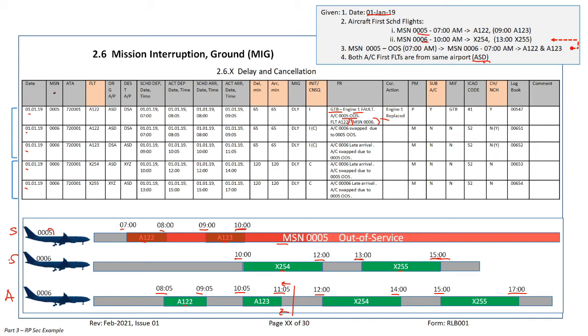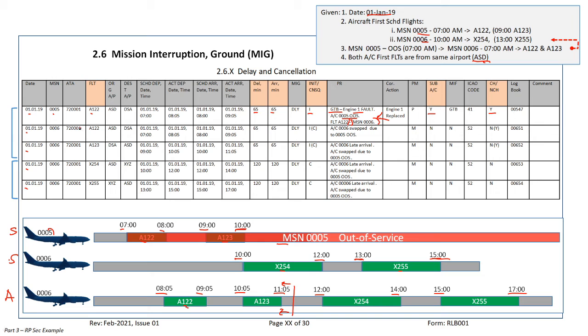So record number 1 for aircraft 05. Flight number 122. Delay 65 minutes, late arrival 65 minutes, initial, consequential, initial. Problem reported: ground turnback, engine fault, aircraft 05 out of service, flight 122 and 123 done by MSN 06. Substitute aircraft, yes, because 06 in this case is the substitute aircraft. And I'm going to bring in here a little bit of aircraft economics: chargeable, non-chargeable. Chargeable, yes.